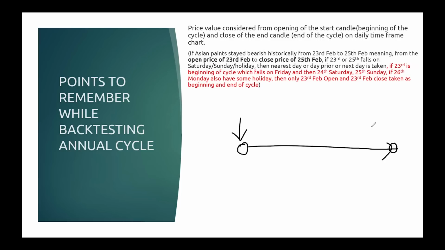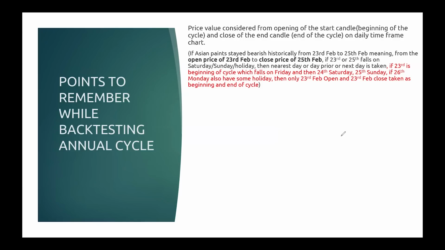If January 15th is the beginning date, then the end date can be January 25th or 30th, or even February 5th or 10th. Short term could be 1 to 3 or 4 days. If January 15th is the start, then the end could be January 16th, that means only 2 days, or January 17th, that means 3 days. So this is the long term, this is the short term.